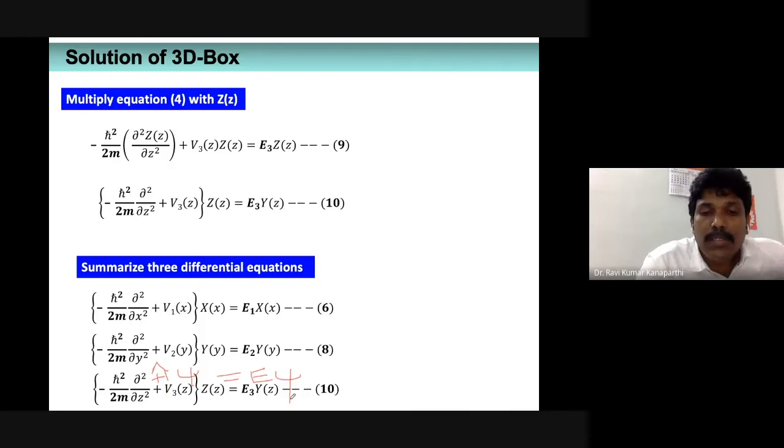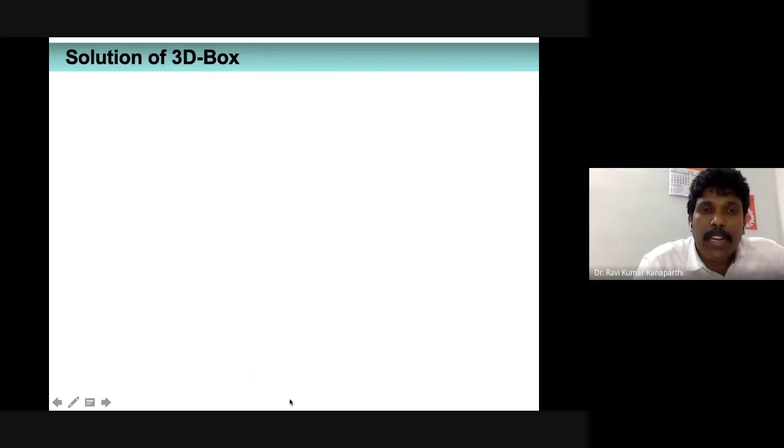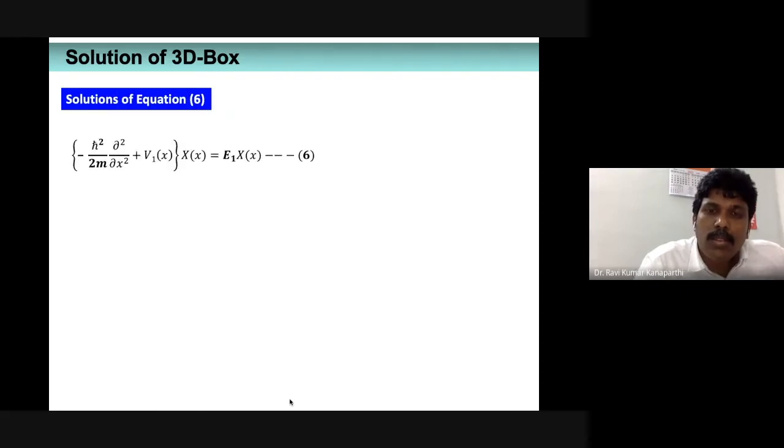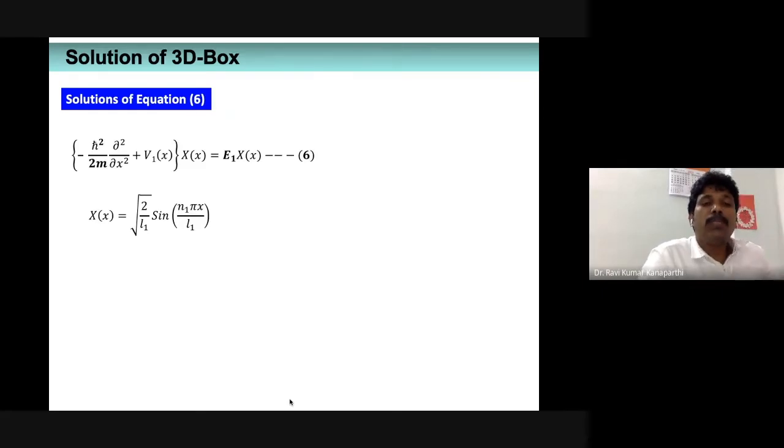So based on this particular argument, we need not do these solutions again, because these solutions we already found out. Suppose the particle is moving exclusively along the x direction, then those solutions are going to be like this. X of x is going to be square root of 2 by L1 sine n1 pi x by L1.